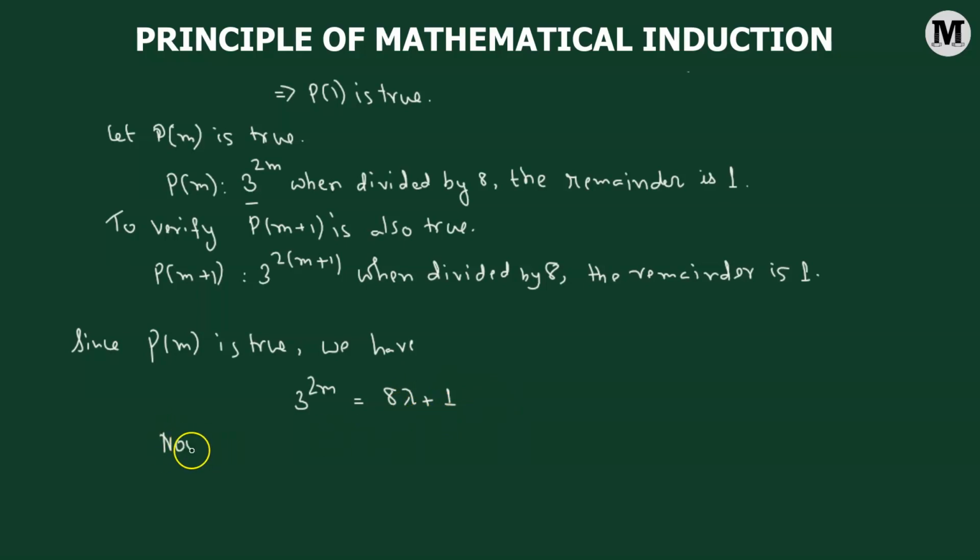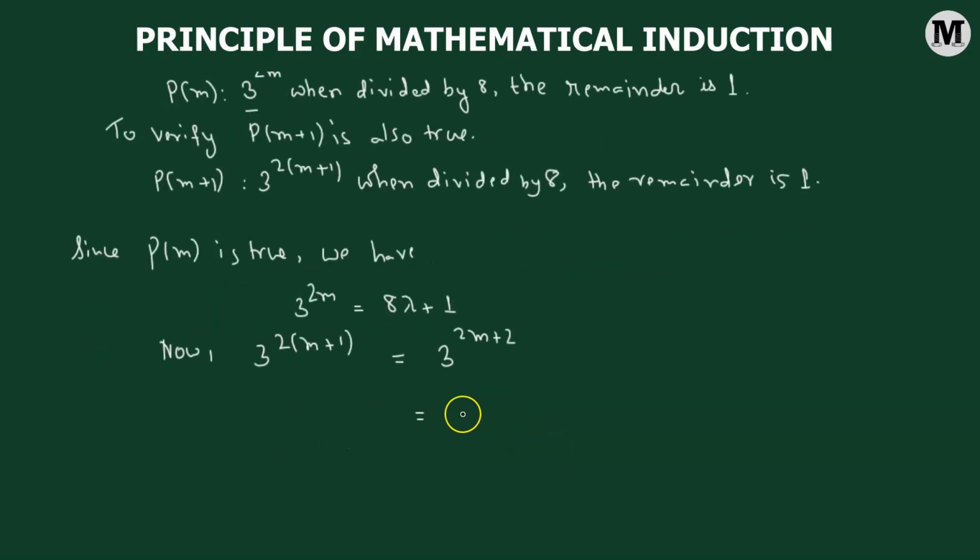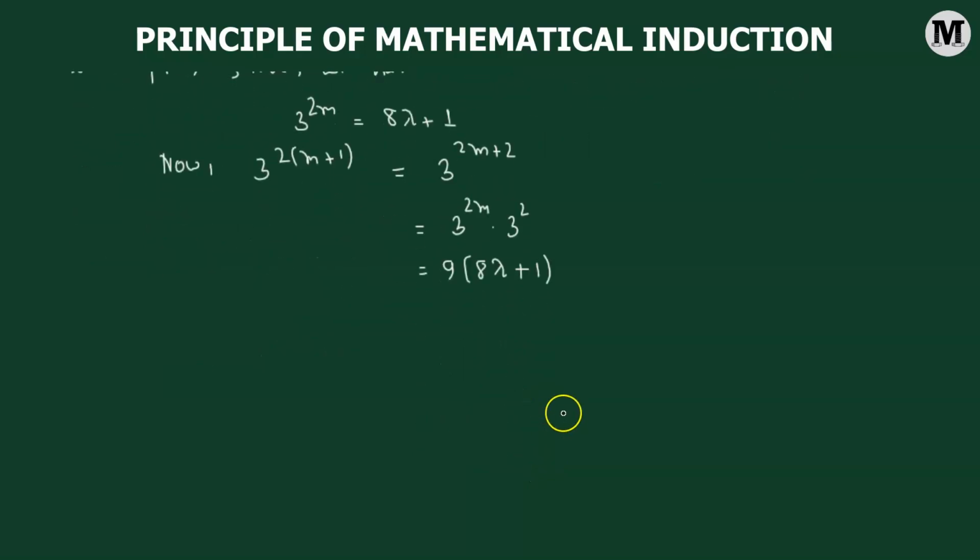And now what we have is 3 raised to the power of 2(m+1). We are going to rewrite this expression as 3 raised to the power of 2m plus 2. Now 3 raised to the power of 2m plus 2 is simply 3 raised to the power of 2m times 3 squared. We're using the law of exponents here. Now 3 squared is 9, multiplied by 3 raised to the power of 2m. But we can replace that with 8 lambda plus 1. Fine, so this is equal to 9 multiplied by 8 lambda, added to 9 times 1.